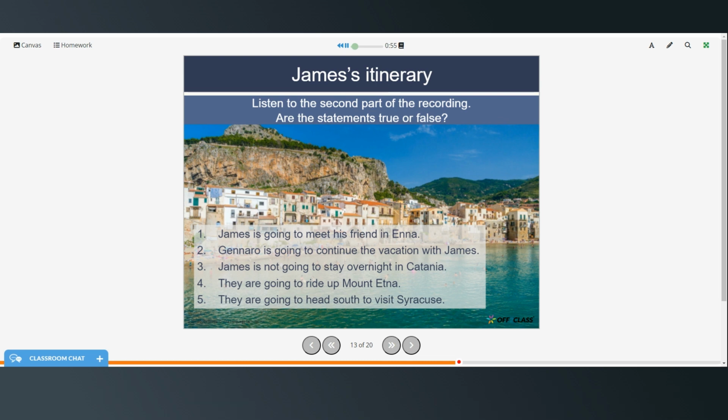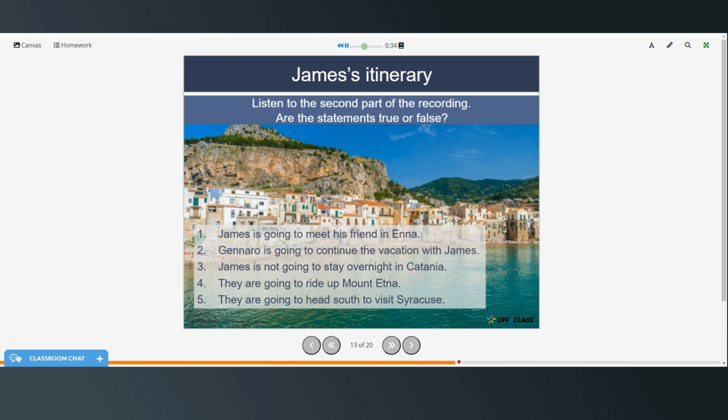The next day, I plan to meet my friend, Gennaro, in Enna. Gennaro is going to come with me for the rest of the journey. The weather will probably be excellent, so we're going to spend a long day riding from Enna to Catania. Catania is a beautiful Baroque town, so we're going to spend a couple of days there.